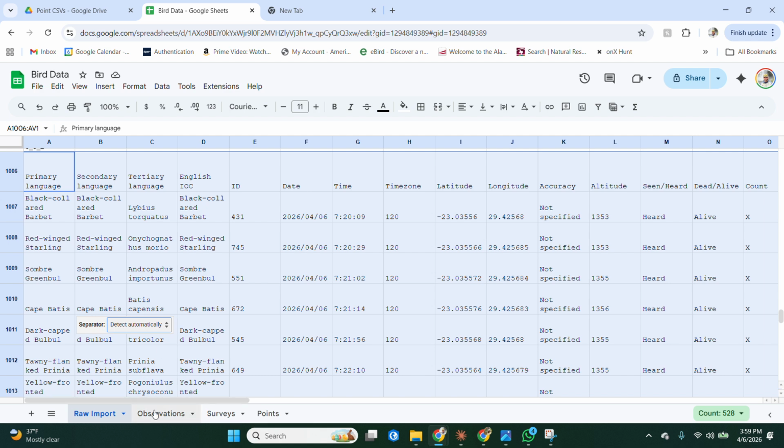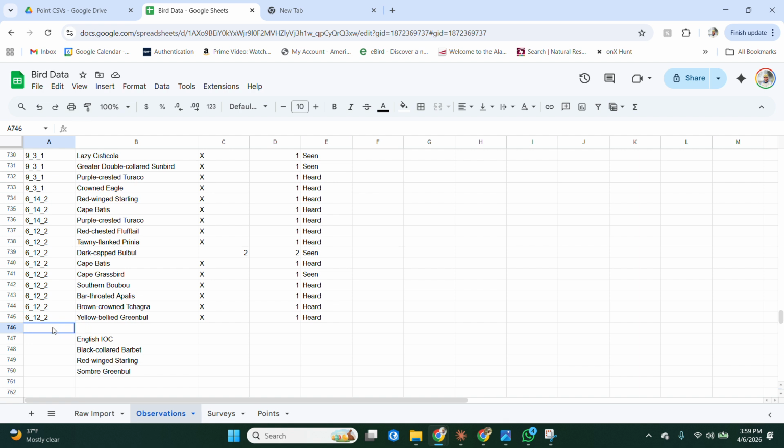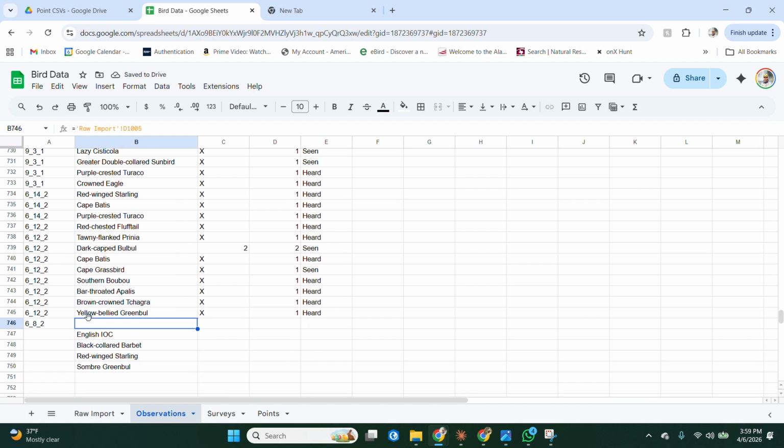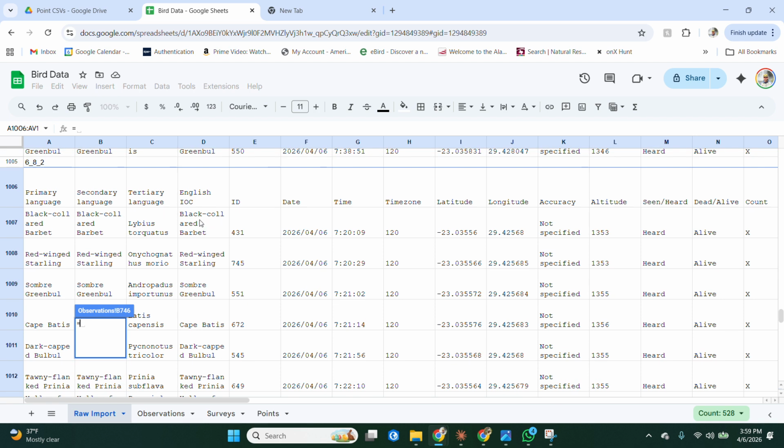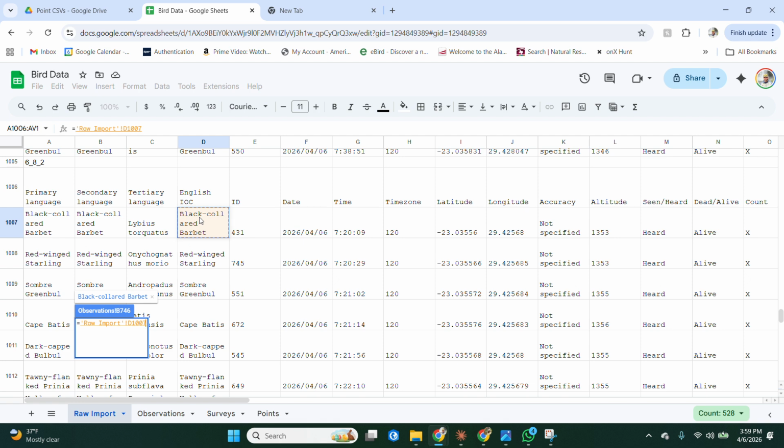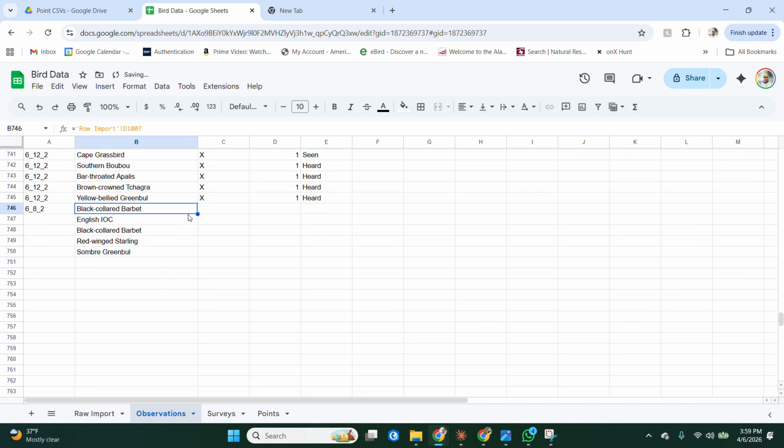Now we'll go to observations, where I manually write these in as well, 682, and then this is the species cell, and I will do the equal sign, not that raw imports. And I'll go back to raw import and I will select the first species from the English IOC column, column D. Select that, enter, and then you get to just drag it down. Perfect.